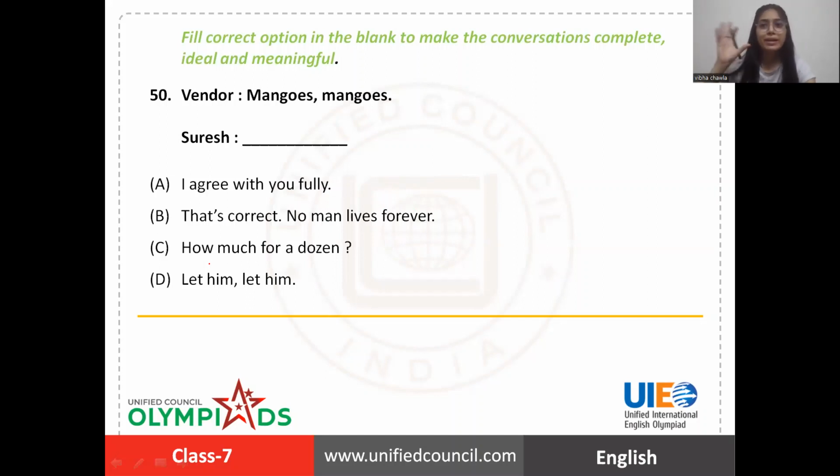Now, this is very interesting. The vendor is saying mangoes, mangoes, as you see sometimes on streets, a vendor speaks like this, mangoes, mangoes. So will Suresh say, I agree with you fully? No. The vendor is not making a statement to which somebody can agree, right?